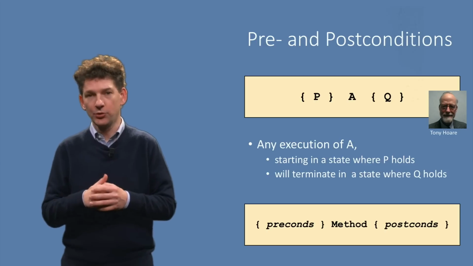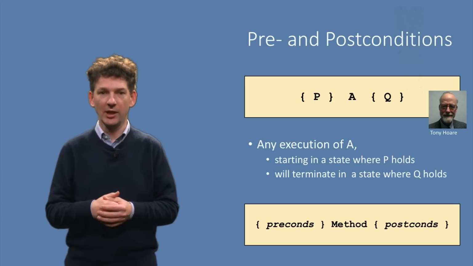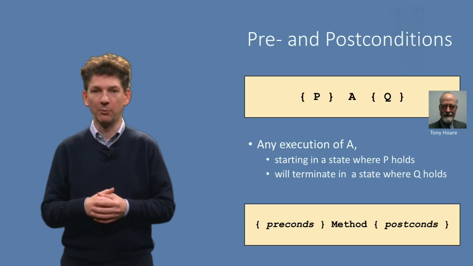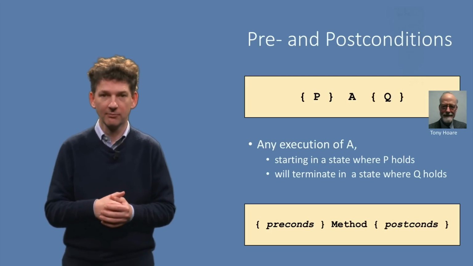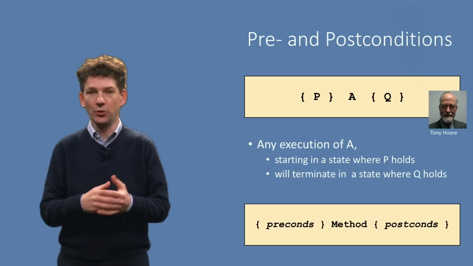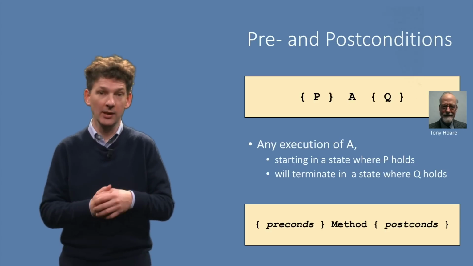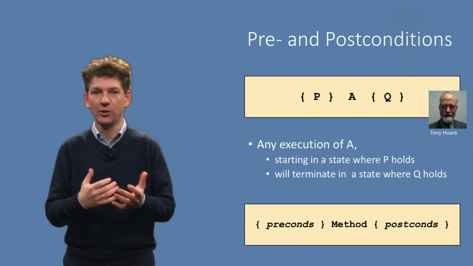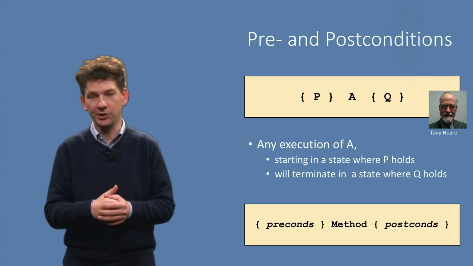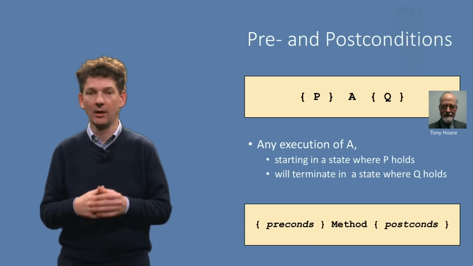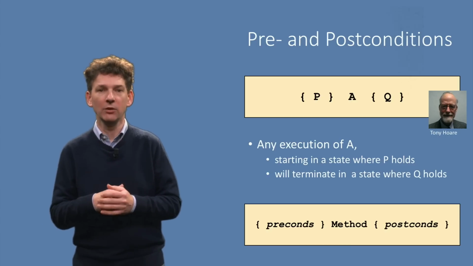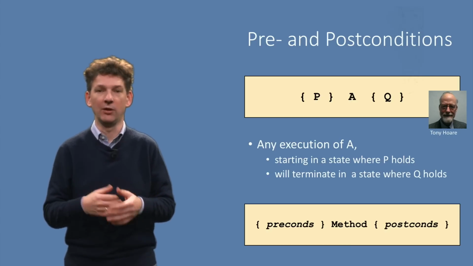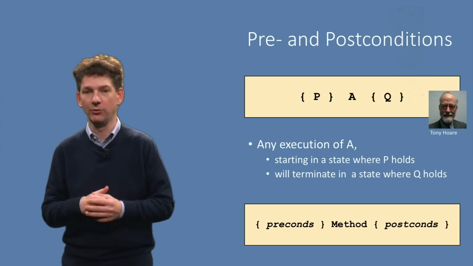Hoare triples can be used to reason about individual statements as well as full programs. For example, if your program first executes a statement A and then a statement B, you can sequence them, doing first A and then B. The result, postcondition of A, should then imply the precondition of B. In our context, the program A will be a Java method. Thus, we will reason about methods in terms of their pre- and post-conditions.